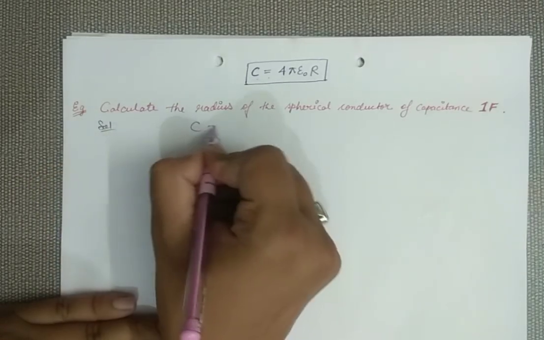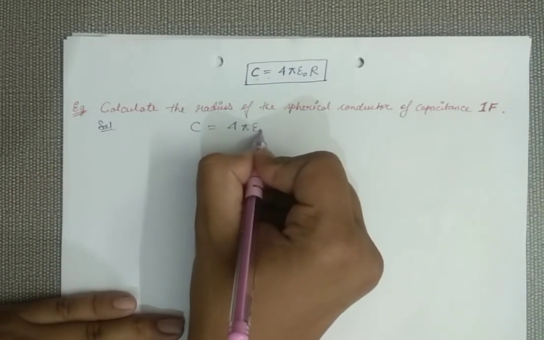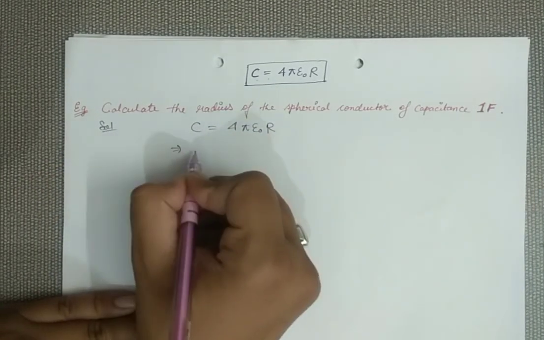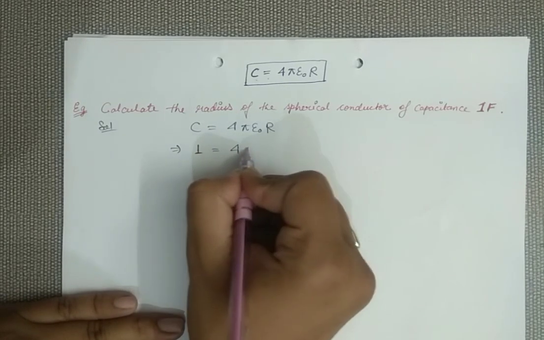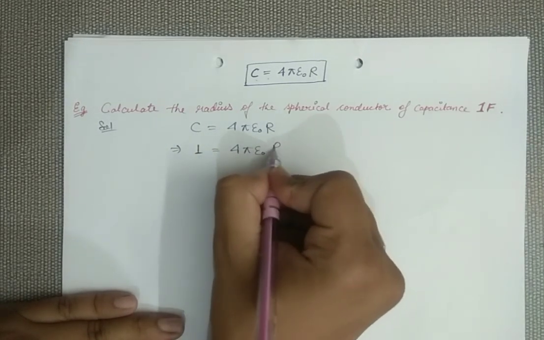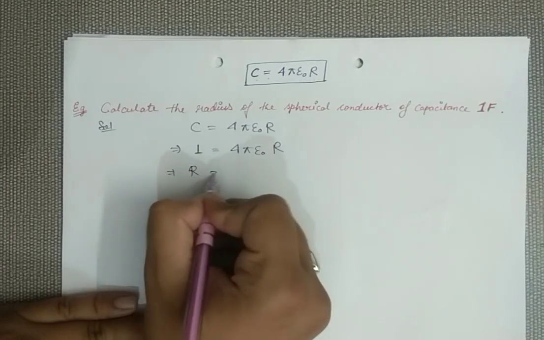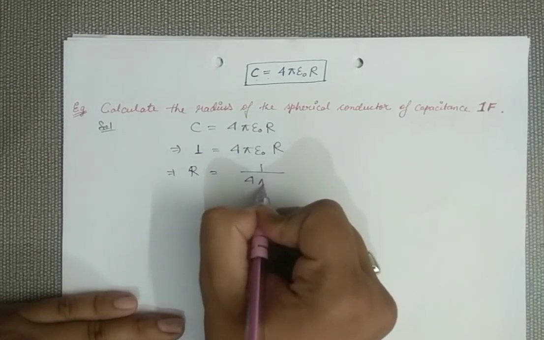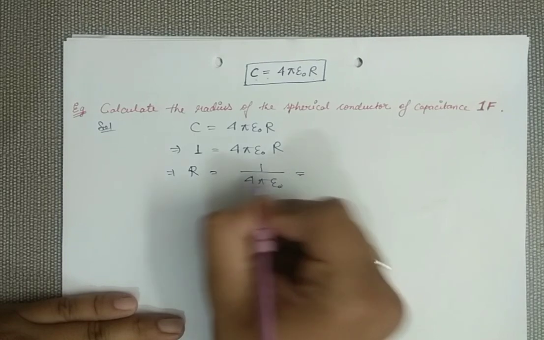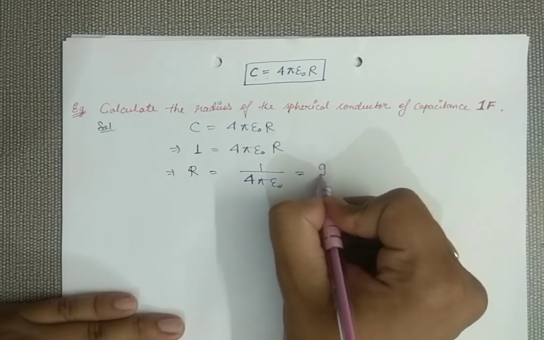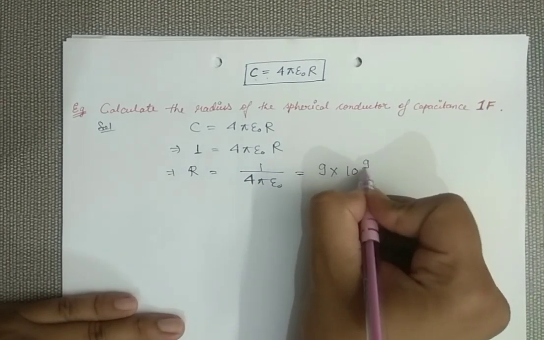So we know that C equals 4 pi epsilon naught R. The capacitance value is 1. So 1 equals 4 pi epsilon naught times R, so the value of R will be 1 upon 4 pi epsilon naught. If you remember, this value 1 upon 4 pi epsilon naught is 9 into 10 raised to power 9.